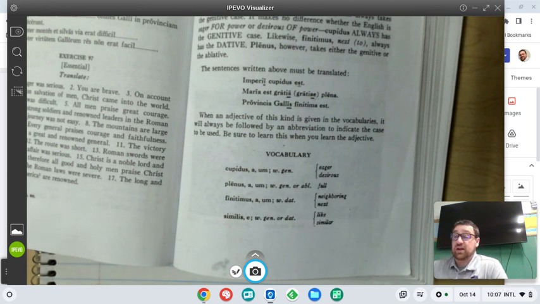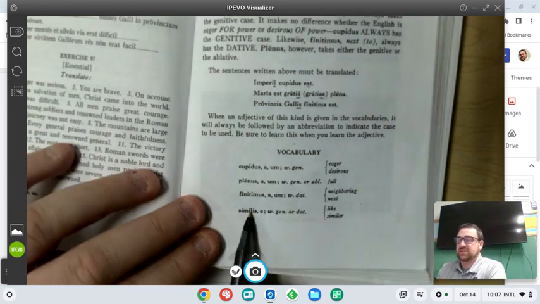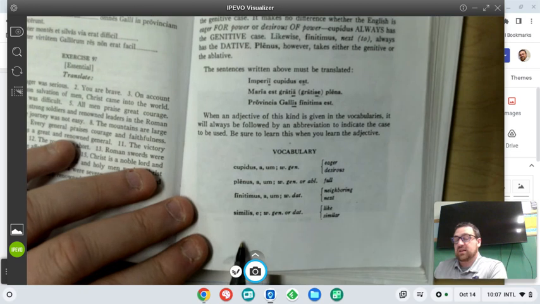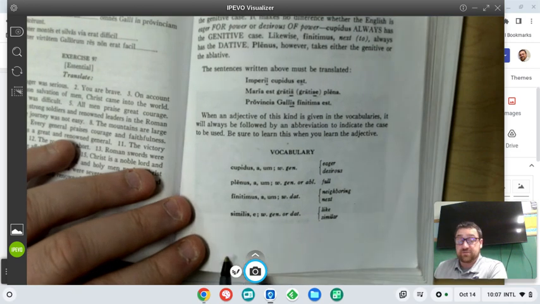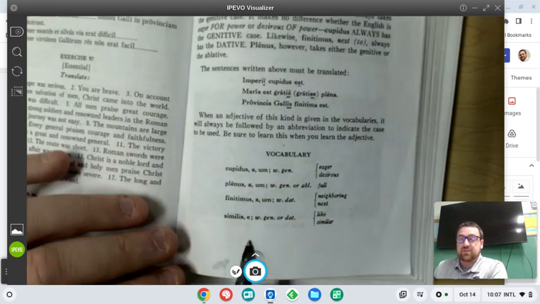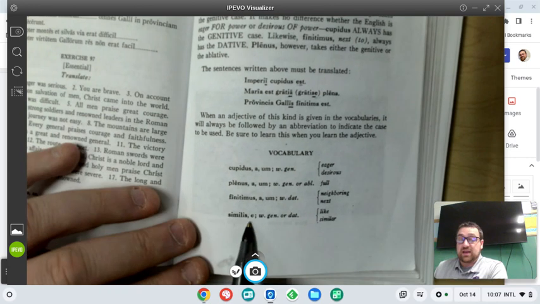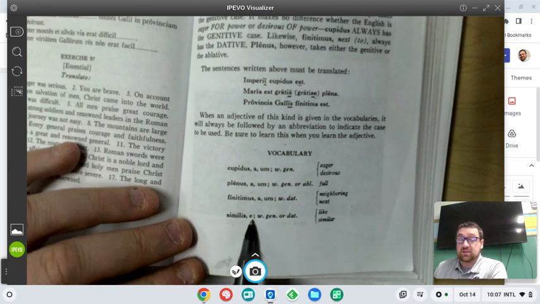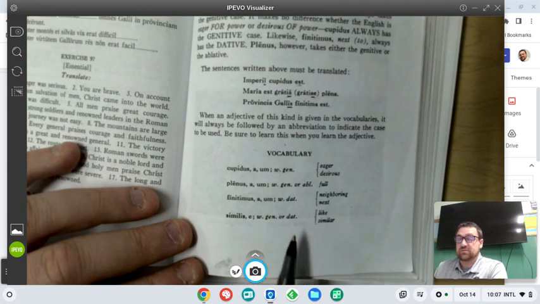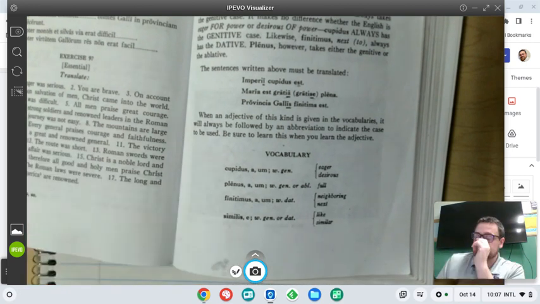And then, we have a third declension adjective, similis, simile, which we use with the genitive or the dative. Similis we're going to use for masculine and feminine, and then all of the things that come from similis. And then simile is for anything that's neuter. And we're going to use genitive or dative with that. Okay?